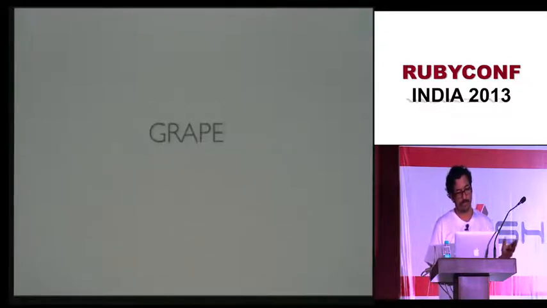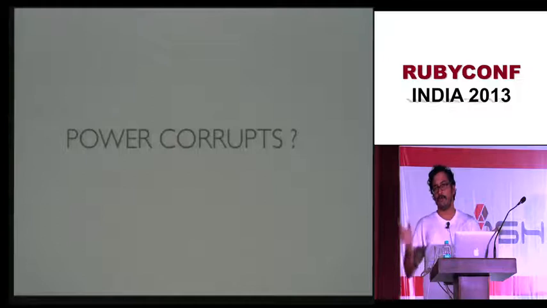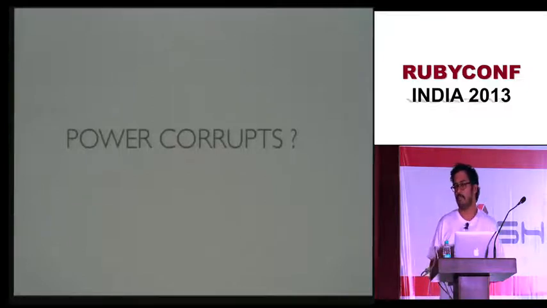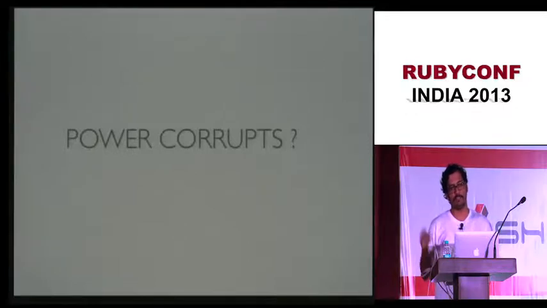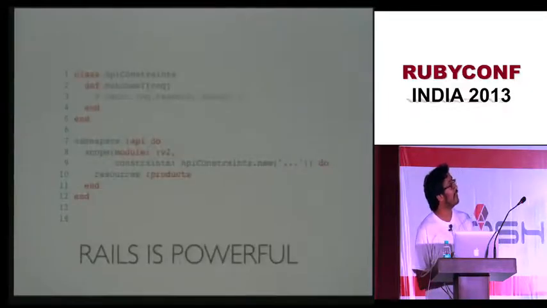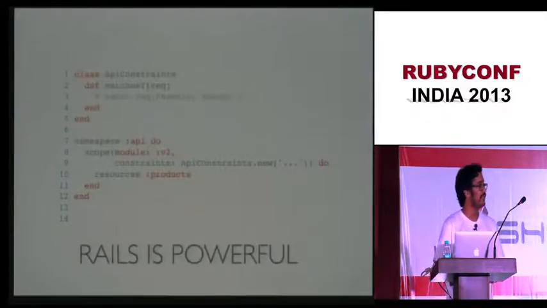So back to Grape. Okay, let me ask you a question. Do you think power corrupts? Like, can a framework have too much power? If I say that this library, this language can do everything, is it bad? What do you think? So take a look at this example, right? This example is stolen from Railscast.